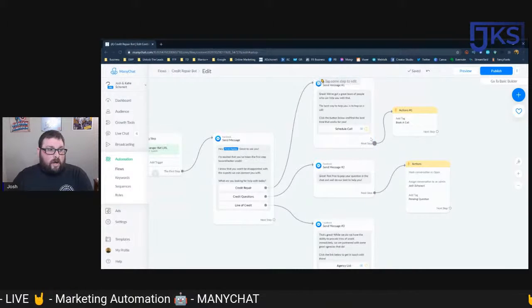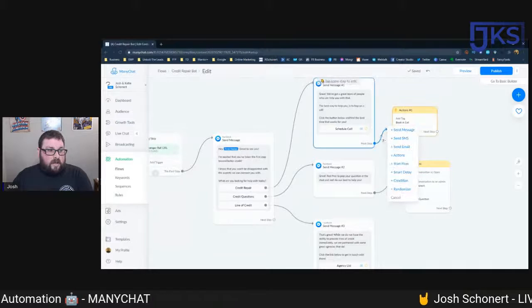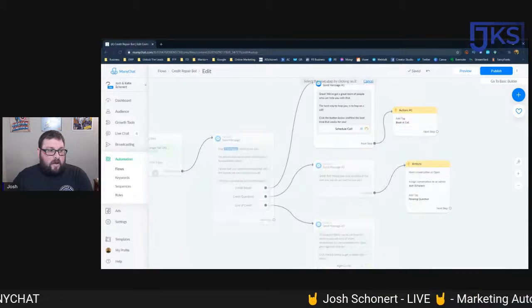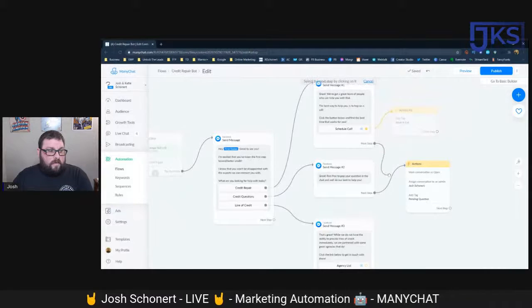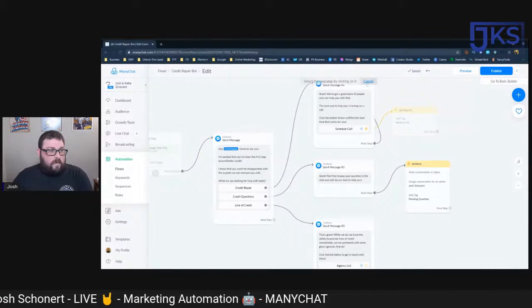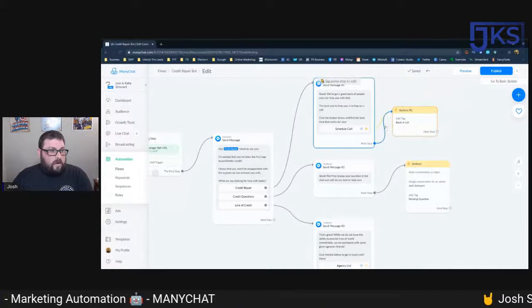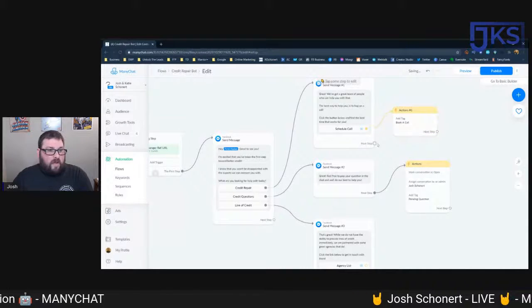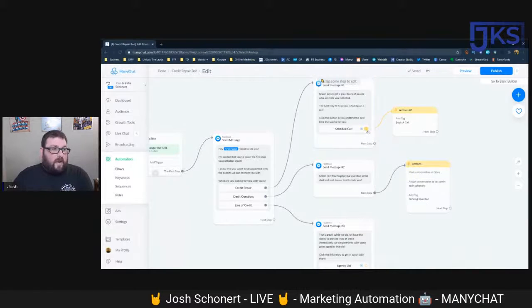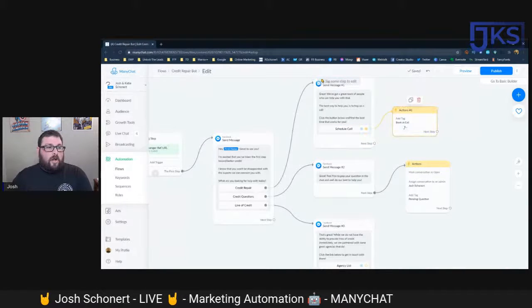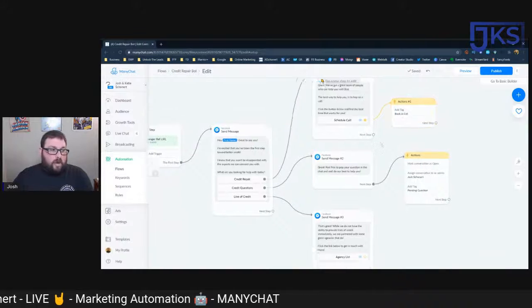Or actually, sorry, we're going to move that. My fault here. There we go. We're actually going to, so you can hover over the line and you can actually delete the line. So you want it to do it when they click, right? When they click schedule a call, it's going to add a tag that says book a call.